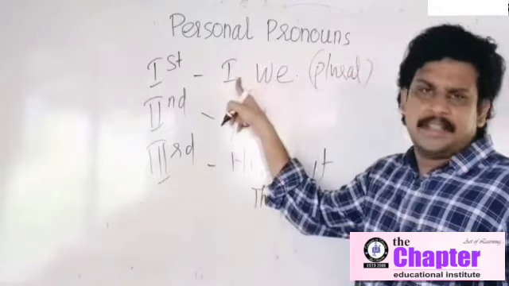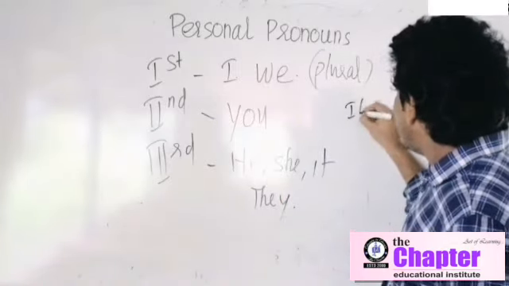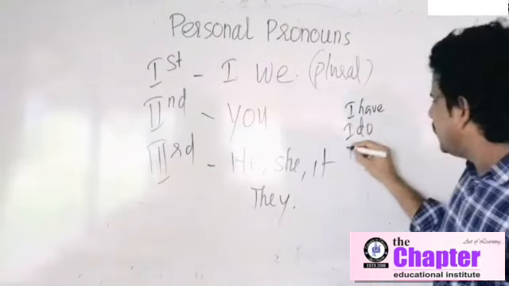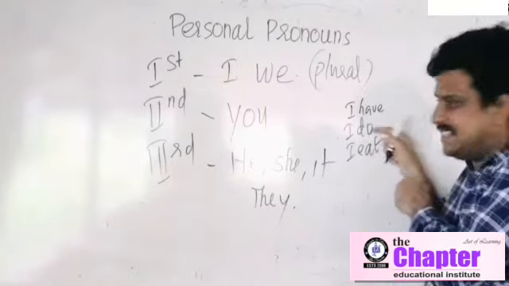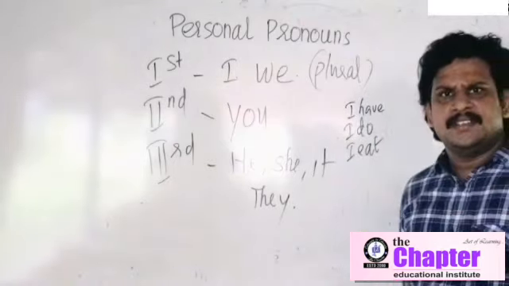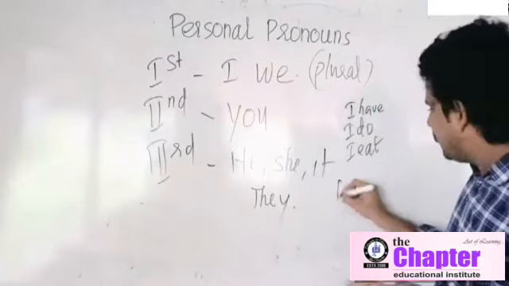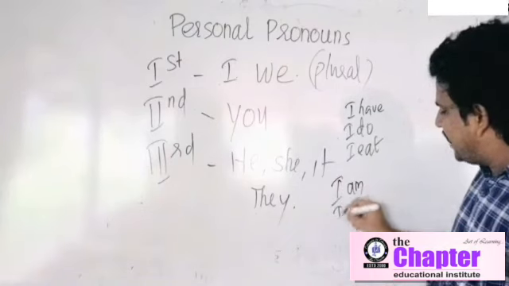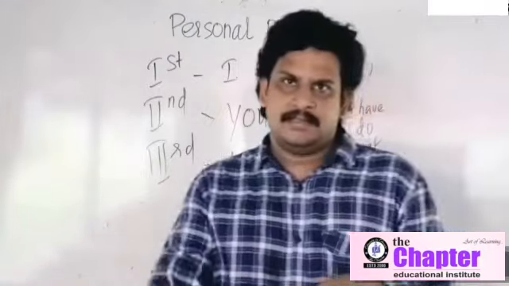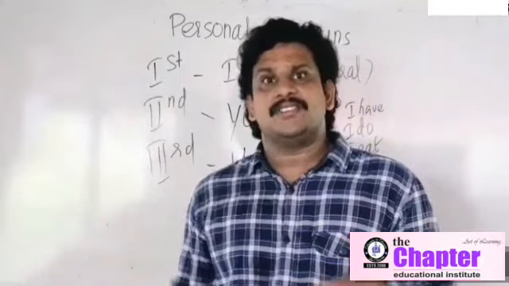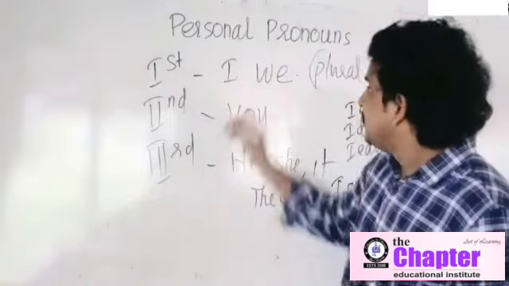Two subjects, I and we, are plural. You have a doubt now. Why is I plural? Because, look, I have, I do, I eat. Look at the verbs used along with this subject I. Plural verbs. So, I is a plural subject. Two times we use singular verbs along with I: I am, and I was. All the remaining places we use plural verbs. So, I is a plural subject. Otherwise, you can't learn subject verb agreement, because I eat, I play, I have. Only plural verbs we use along with I. Okay.